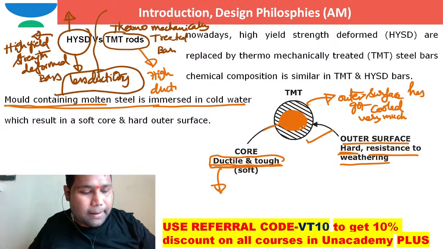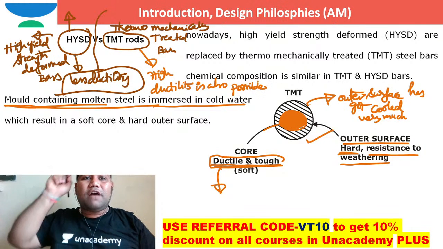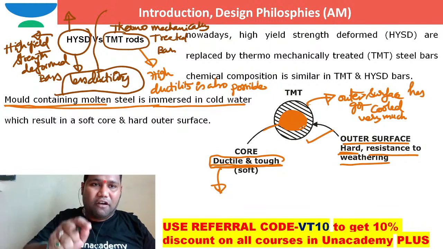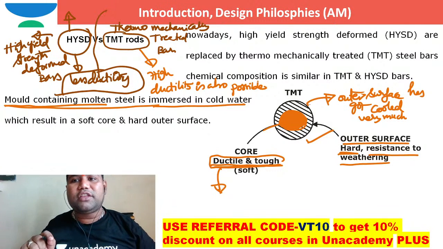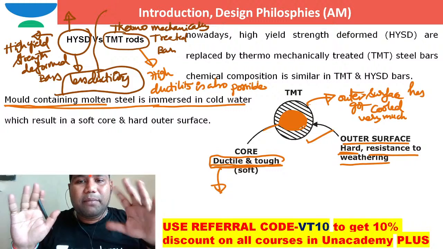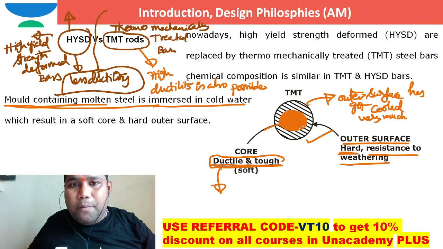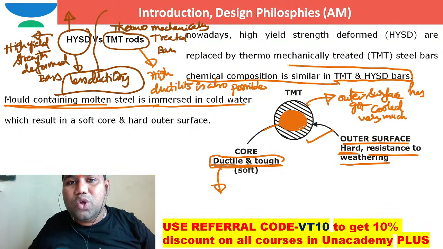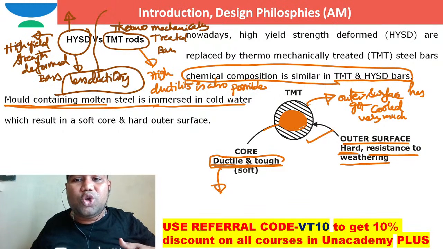High ductility is also possible. Because of that greatest advantage, nowadays these HYSD bars are replaced by TMT bars. Some people will also think, sir, there may be some chemical composition change between TMT bars and HYSD bars. No, the chemical composition of TMT bars and HYSD bars is one and the same. There is no change, but the only change is how they are subjected to quenching.